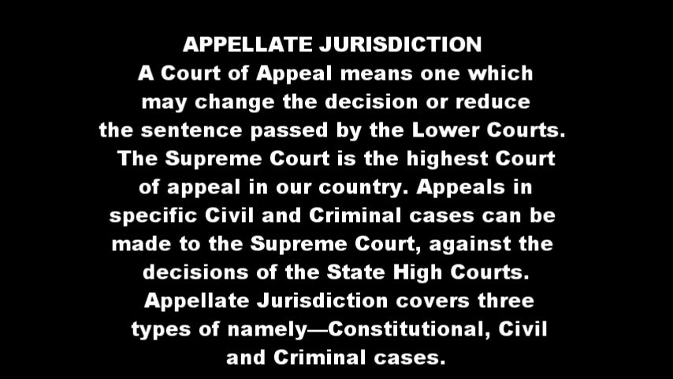The lower court can take their own decisions and they can pass their own sentences, but it can be changed or reduced by the Supreme Court. And appeals can be made to the Supreme Court against the decisions of the state high courts. And appellate jurisdiction covers three types of cases. The first one is constitutional, the second one is civil, and the third one is criminal.